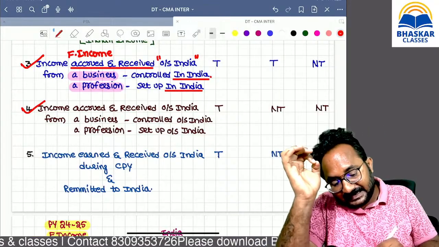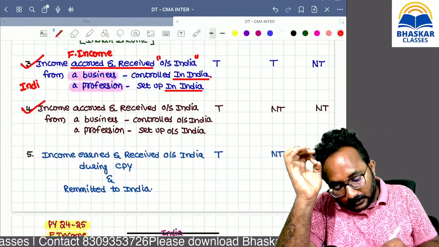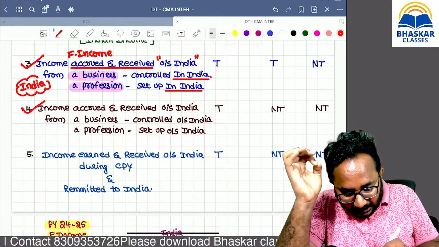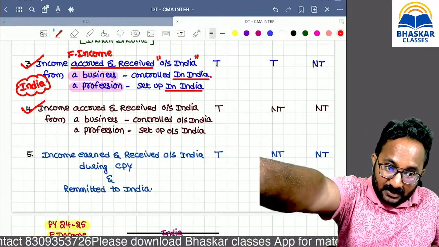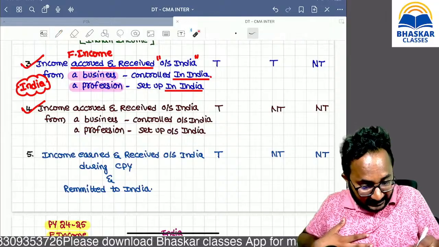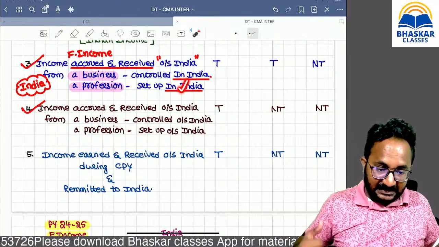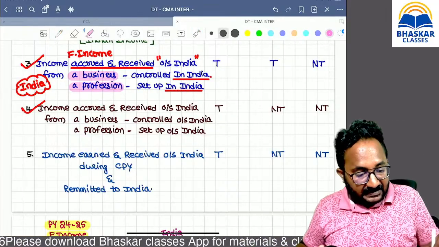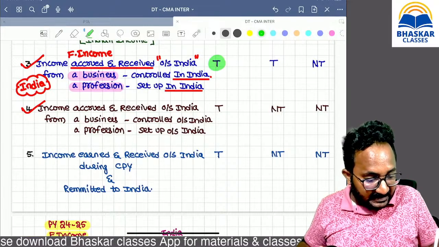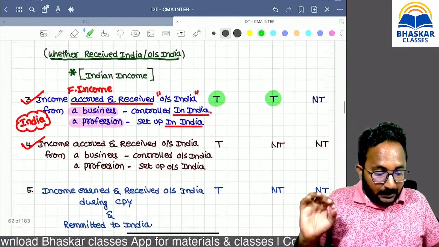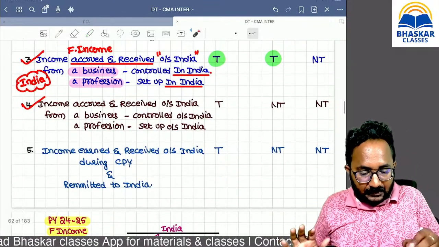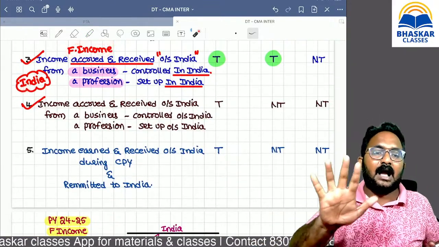So there is a connection with India. Remember, it is purely foreign income, but it has a connection with India, because the business is controlled from India, the profession is set up in India. That's why it is taxable in the hands of resident category. It is not a purely Indian income. It is a foreign income with a connection to India.